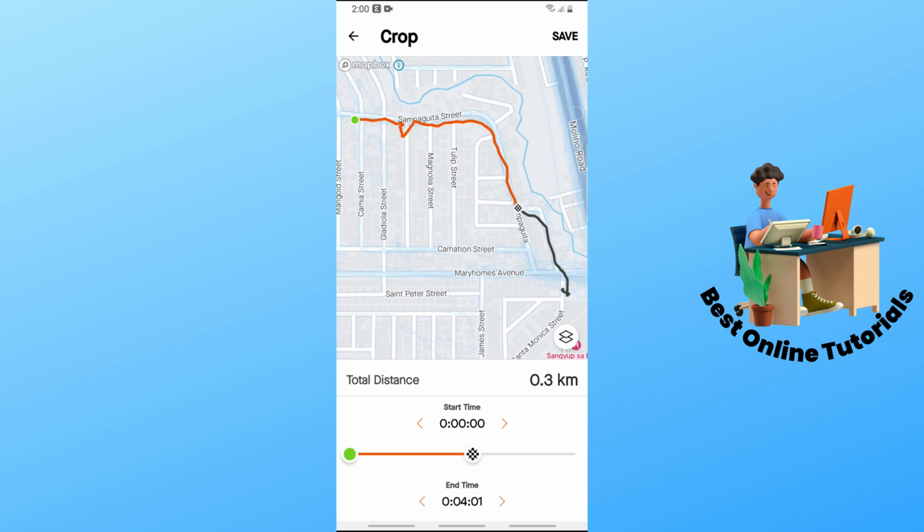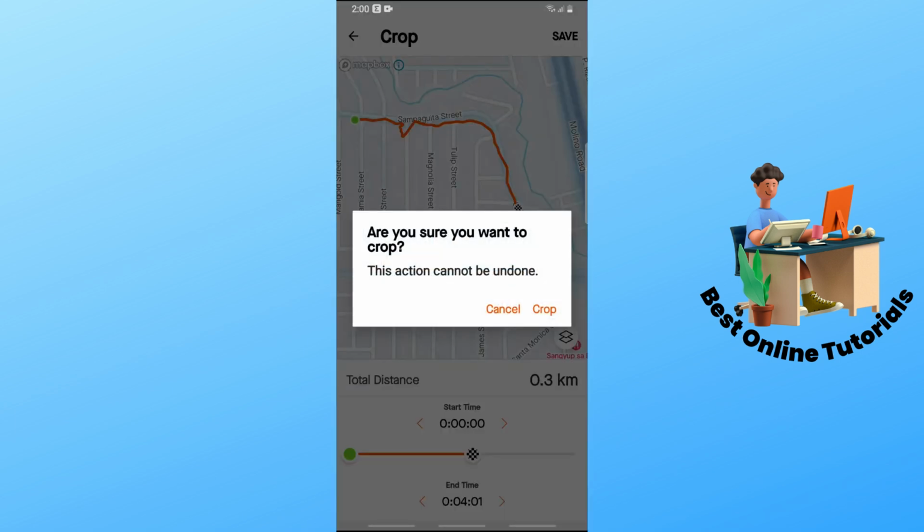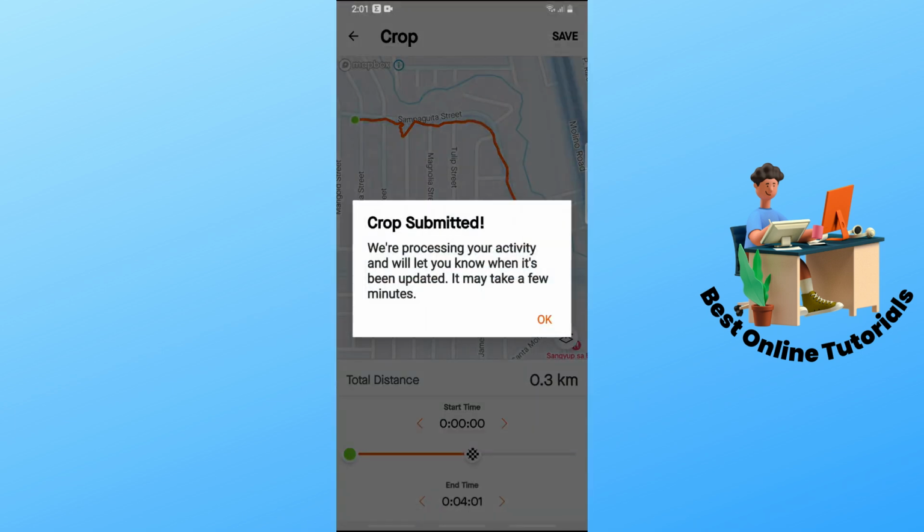So let's say I'm gonna crop it over here and I'm satisfied with this, and just simply tap on save on the top right. And after that, as you can see, this action cannot be undone, and just simply tap on crop. And from there, it will process your activity and it will let you know once it has been updated. And there you go.